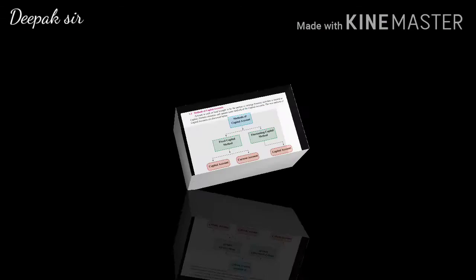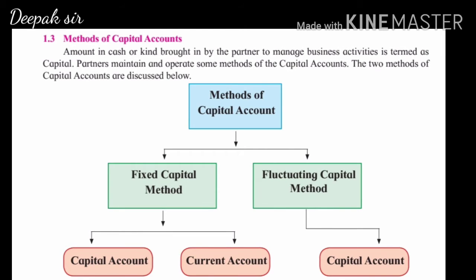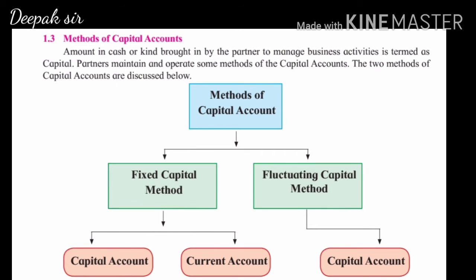Now let us see the methods of capital account. Now capital is the amount invested by the partners in the business. Now there are two methods in which capital account is prepared. The first method is fixed capital method and the second is fluctuating capital method. Now what is fixed capital method?